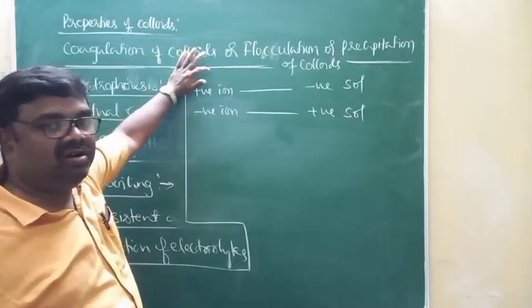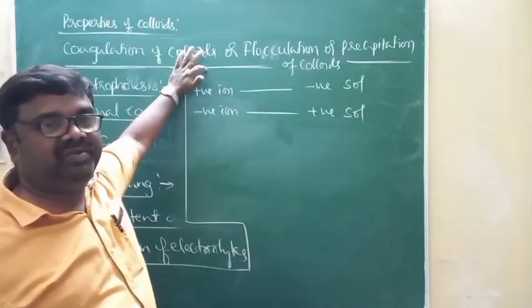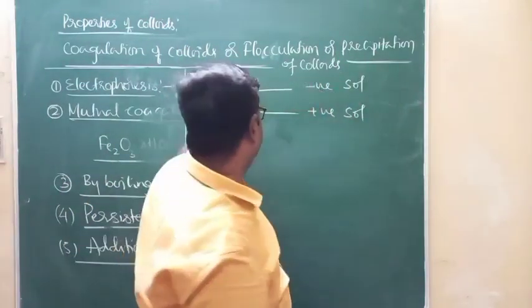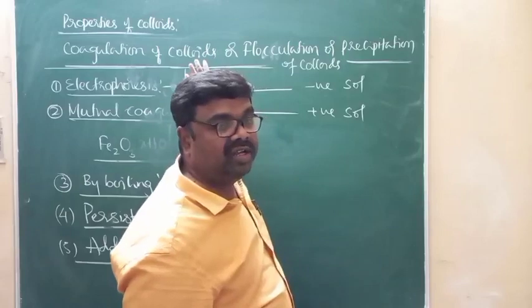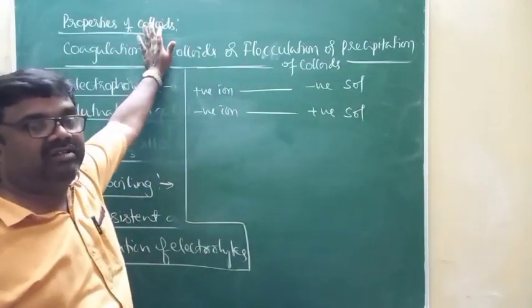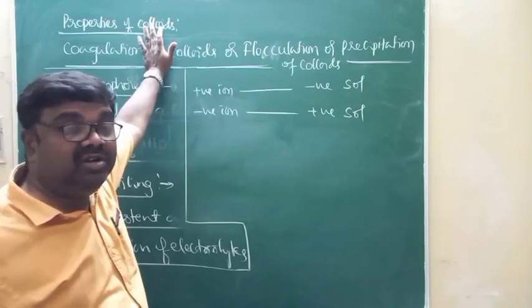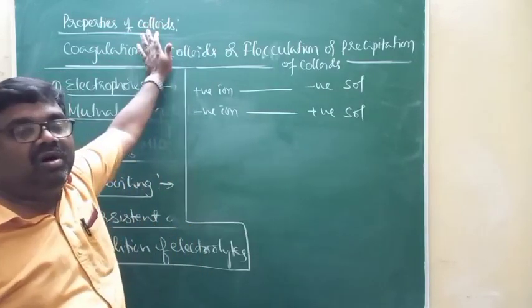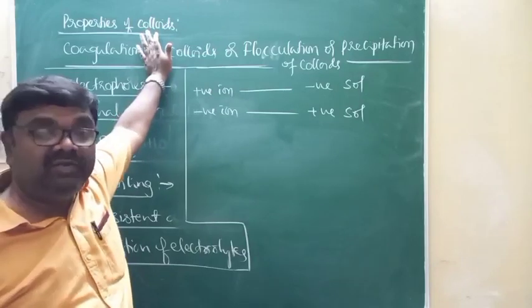And that ion of the electrolyte responsible for the coagulation of a particular colloidal solution is called coagulating ion, or you can say flocculating ion.